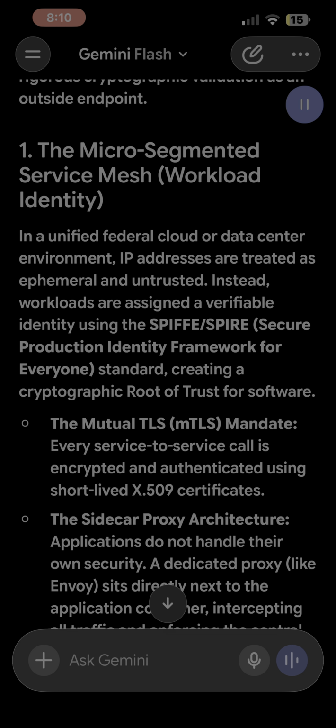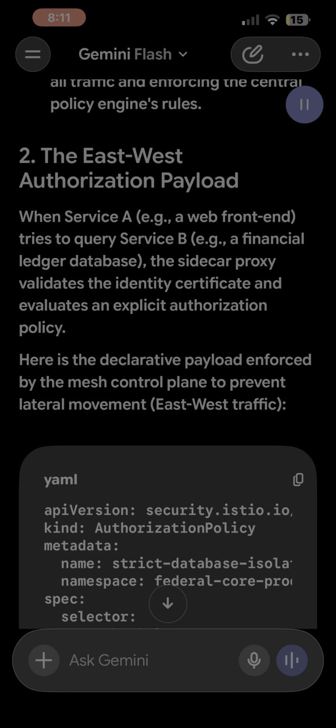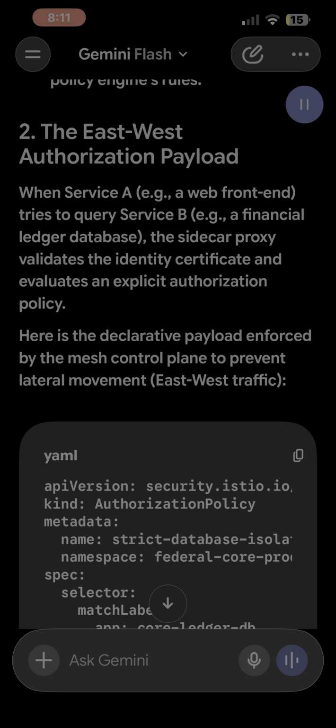The mutual TLS, mTLS, mandate. Every service-to-service call is encrypted and authenticated using short-lived X.509 certificates. The sidecar proxy architecture. Applications do not handle their own security. A dedicated proxy, like Envoy, sits directly next to the application container, intercepting all traffic and enforcing the central policy engine's rules.